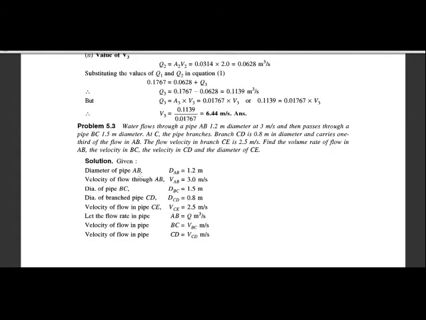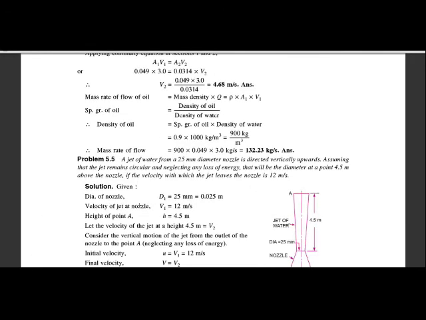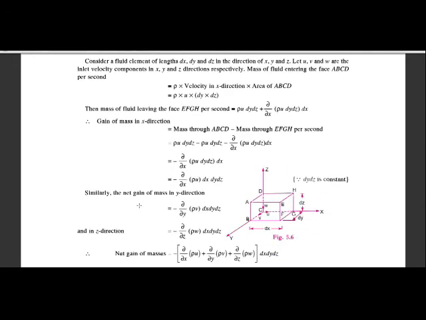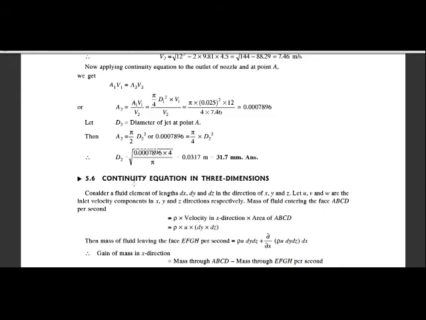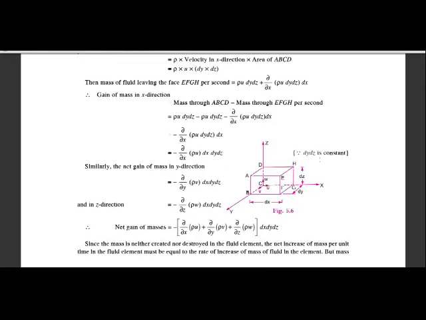So our next point is the continuity equation for the three-dimensional flow. For this, consider a fluid particle flowing in a fluid plane. This is a fluid particle which is flowing in a fluid.